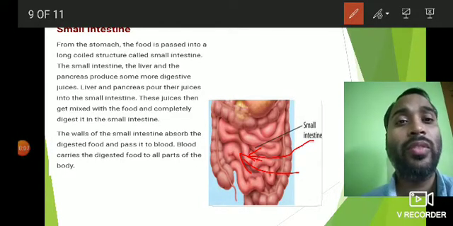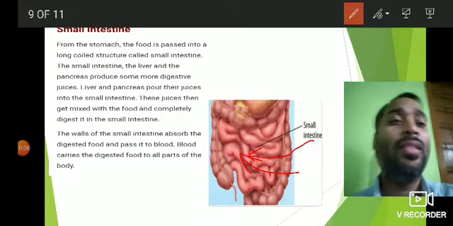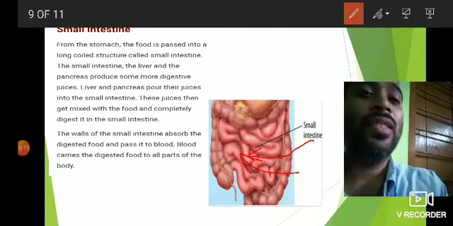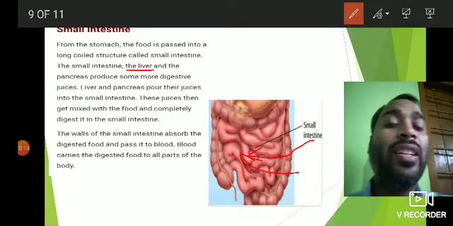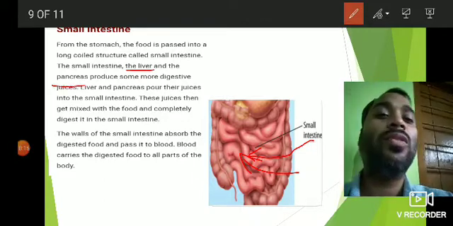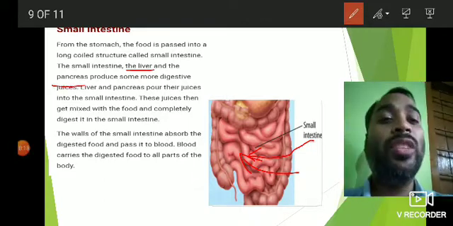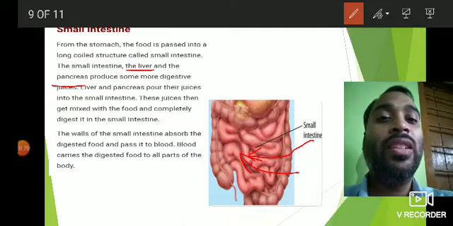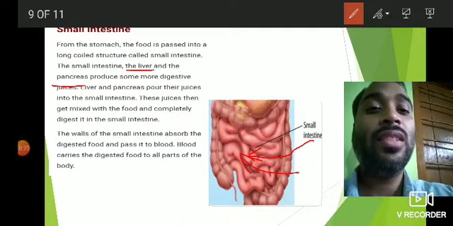So we all know bile is produced by the liver. So bile juice is produced by the liver, and pancreatic juice is produced by the pancreas. So together these juices pour into the small intestine. So the liver and pancreas pour their juices into which part?